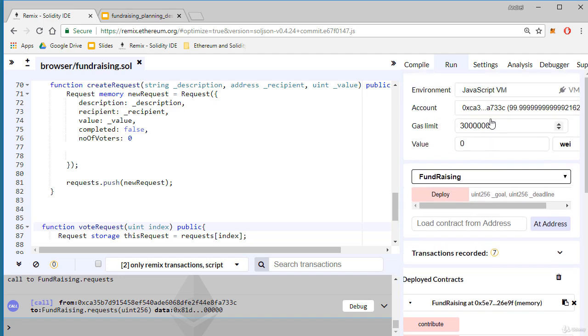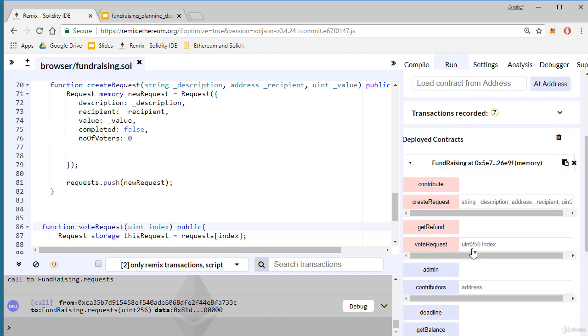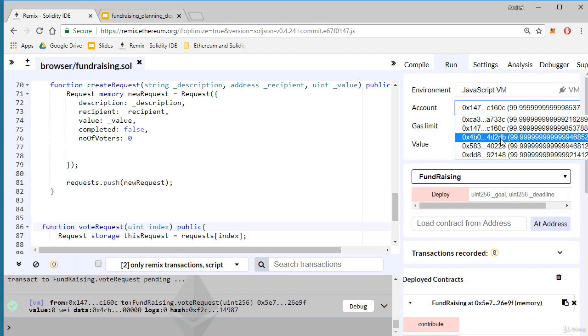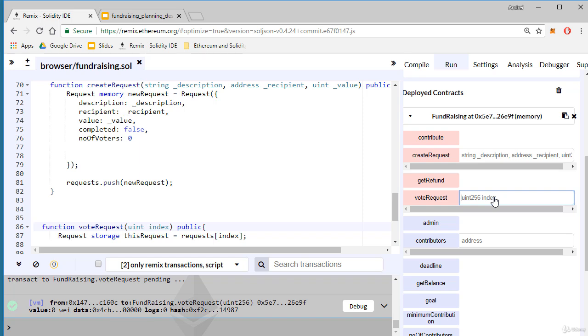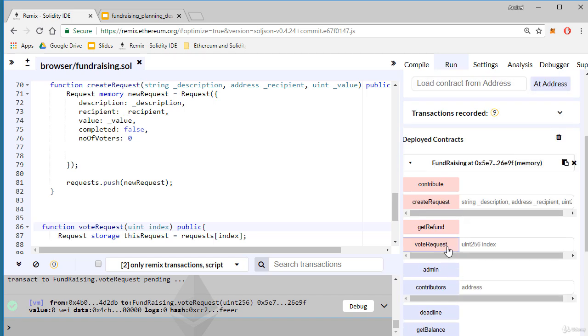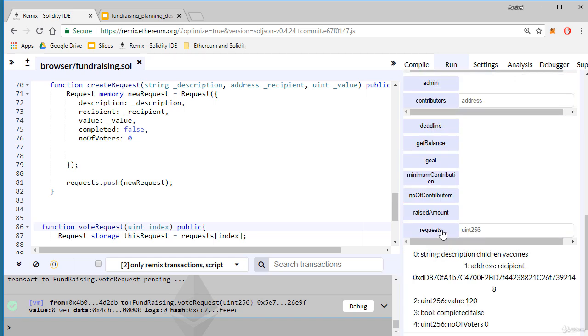And now, the first contributor comes and votes for the request at index 0. The second contributor comes and votes for this request, for the same request from index 0. Let's see details about this request. We can see there are 2 voters.